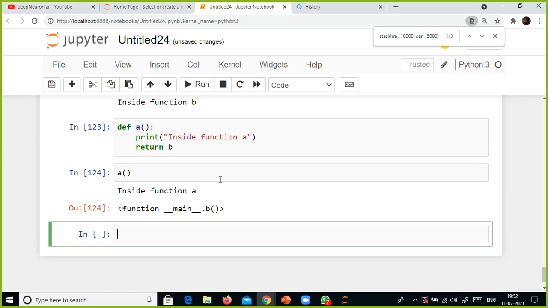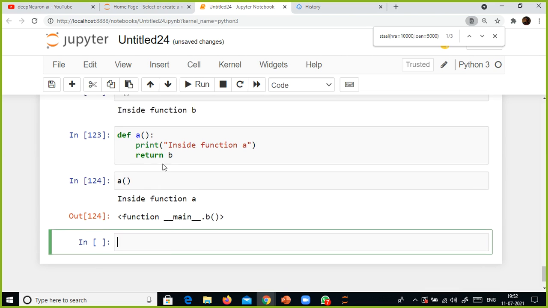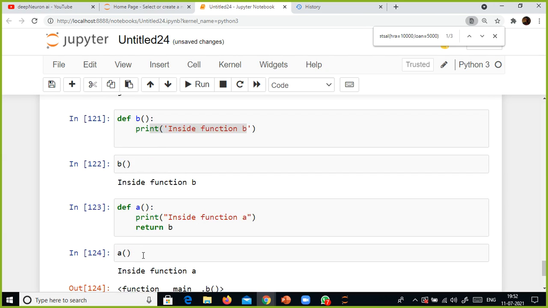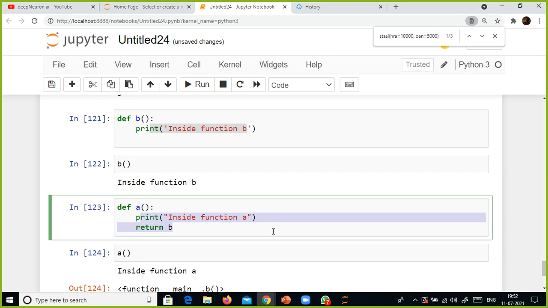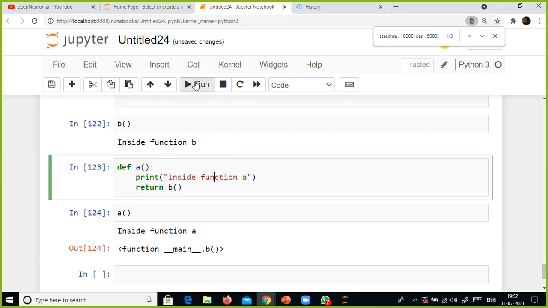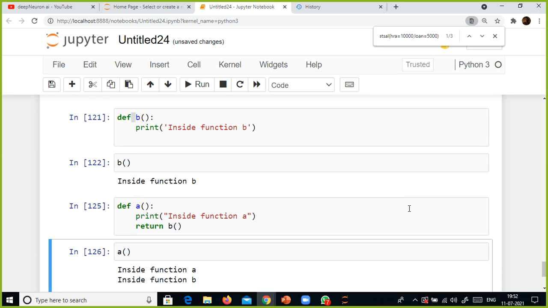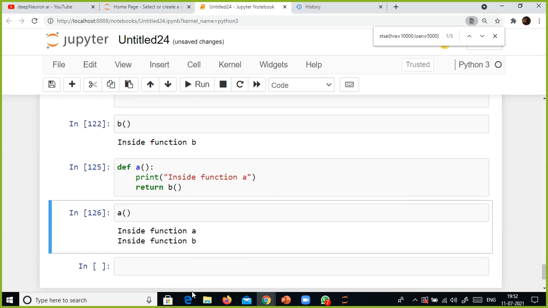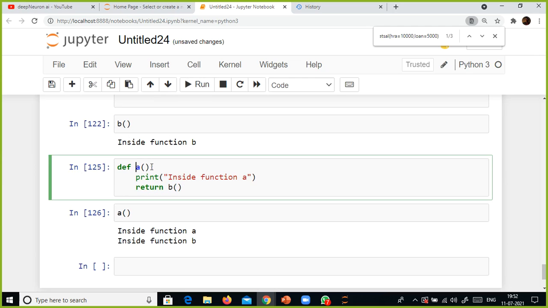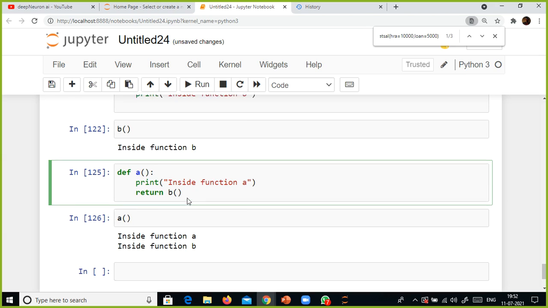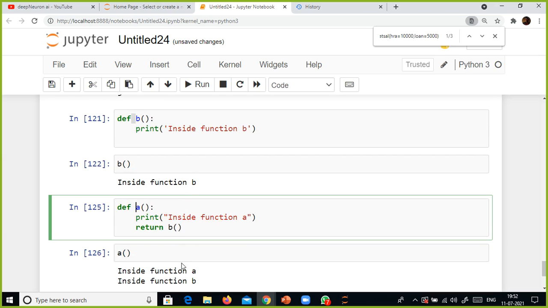So what is happening inside function a? If I invoke this function, the body of this function is getting executed. Can I say like this, return b function? See, you can return a function also from a function, right? I defined a new function, and inside the function I call another function or return the function.